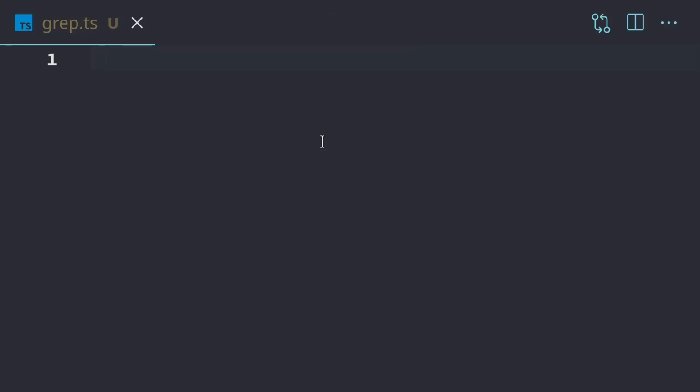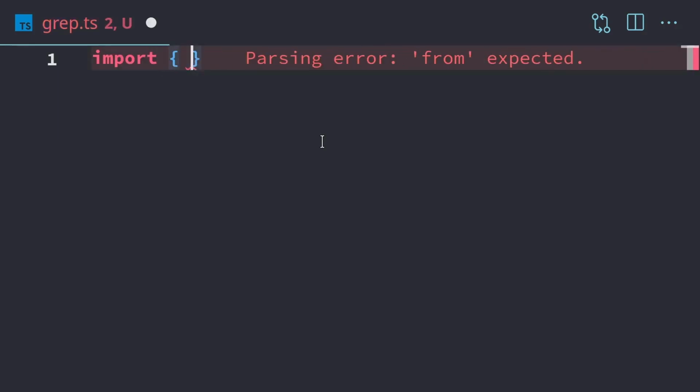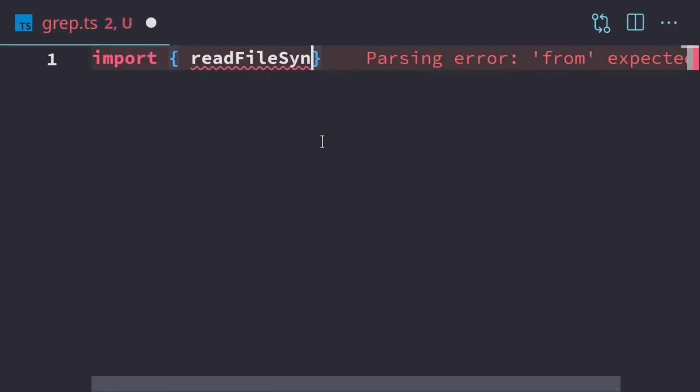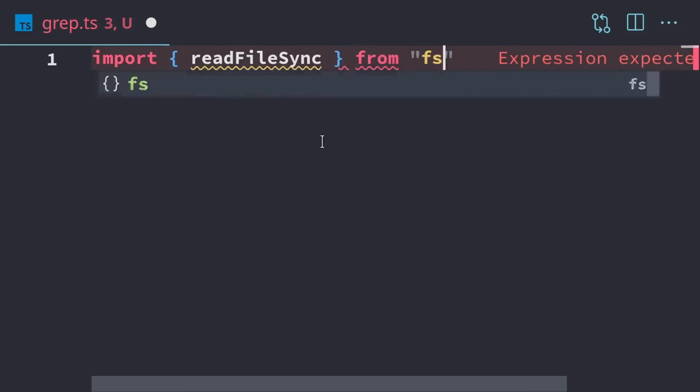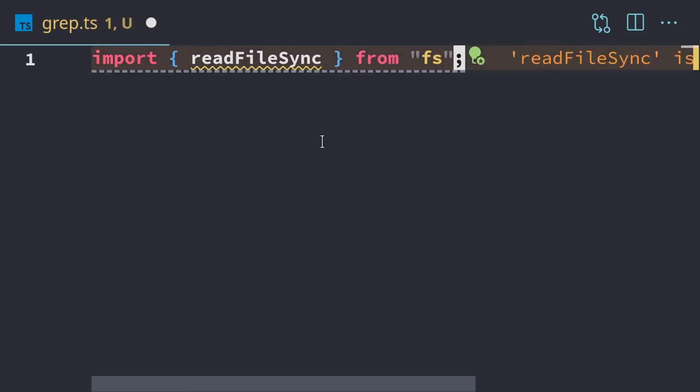So we need some way to open files, and Node provides a module to do that for us. So we can import readFileSync. That's going to be from the fs module. And the fs module is just short for file system. We also need to parse arguments.